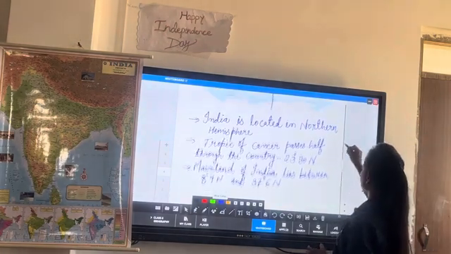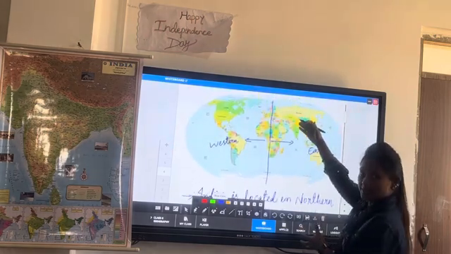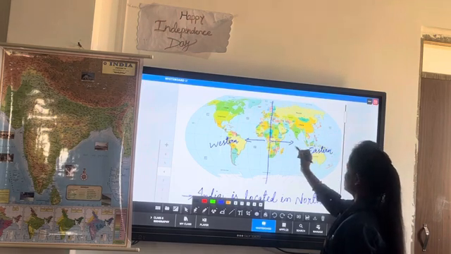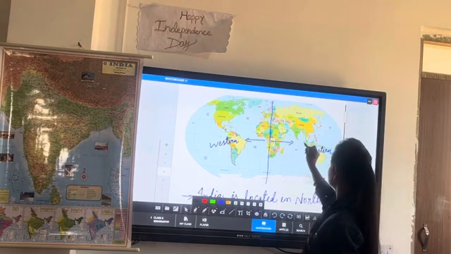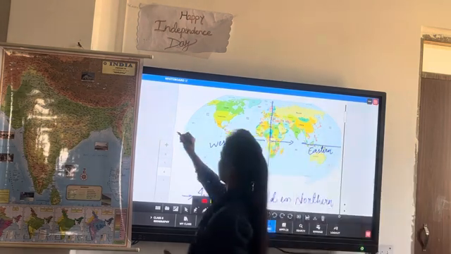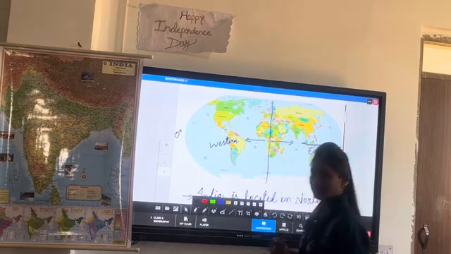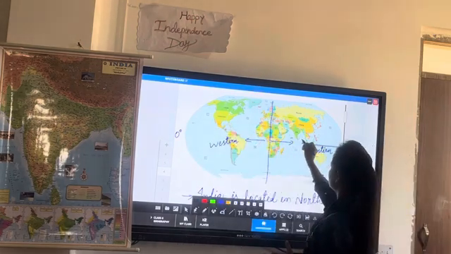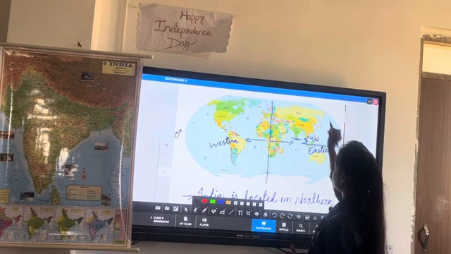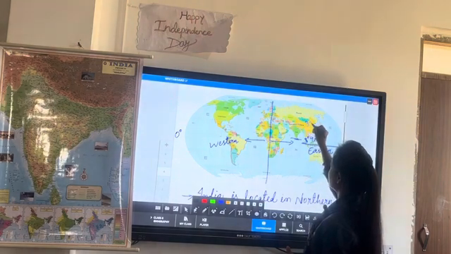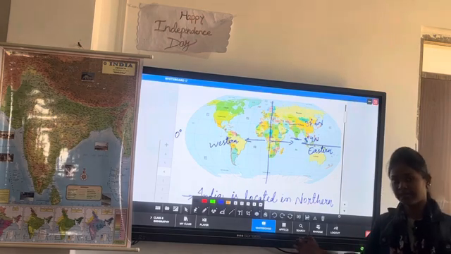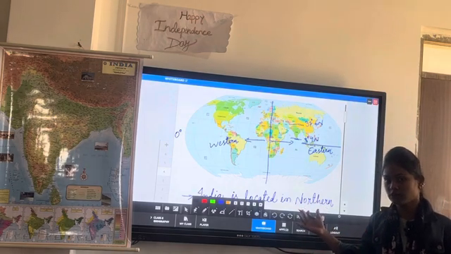Because India lies in the northern hemisphere according to the latitudinal extent. Okay, so this is the equator at 0 degree, and the mainland of India starts from here. It means 8 degree 4 minutes north to 37 degree 6 minutes north. So according to the latitudinal extent, we have found the location.